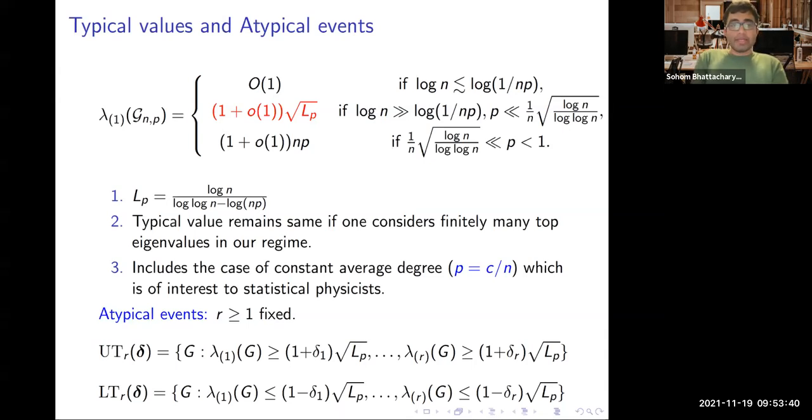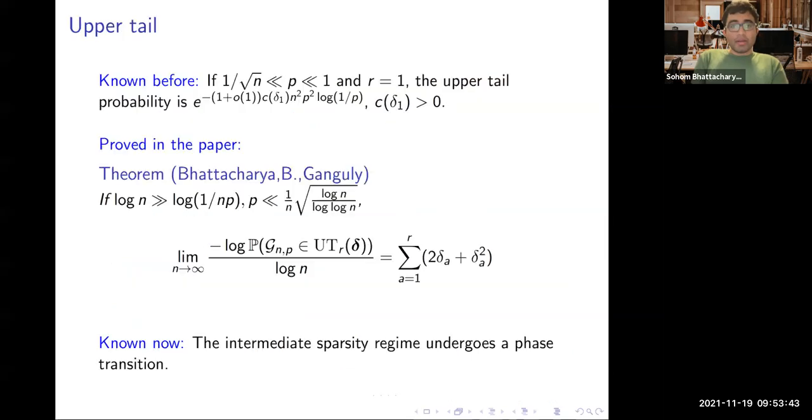Okay, let's see what's the result here. So this is the situation of the upper tail problem. Before our work, it was known from a paper by two of my collaborators that if p is much larger than 1 over square root n, and if you look at R equal to 1, that is, we only look at the largest eigenvalue, then the upper tail probability behaves like e to the power minus a constant times n squared p squared log of 1 over p. This is known as the mean field regime of the graph. And this constant is explicit. I have just hidden it for the purpose of the talk, but they can get a handle on what the constant is here. This was known before.